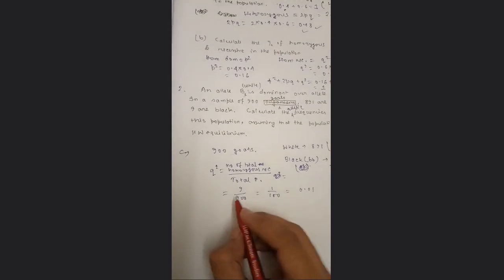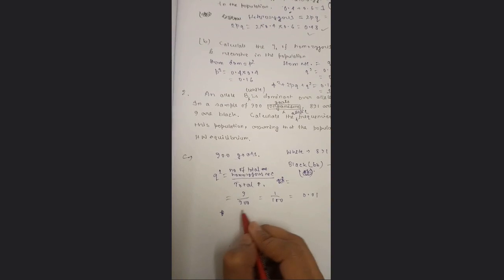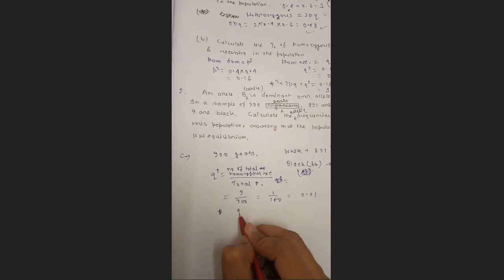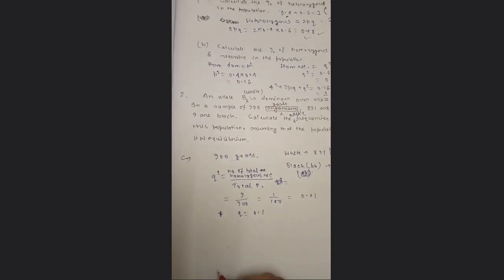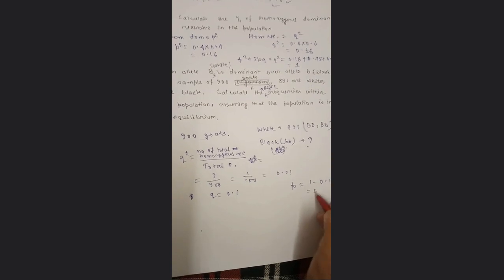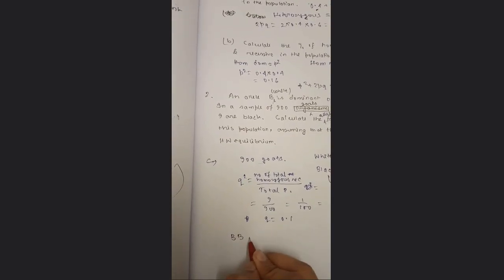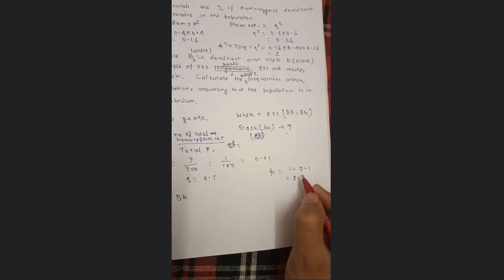According to Hardy-Weinberg equilibrium, q square equal to 0.01, so q will be 0.1. So we can get p equal to 1 minus 0.1 equal to 0.9. Or we could check from BB and Bb part from 2pq, but this will be easier, that is 1 minus 0.1.